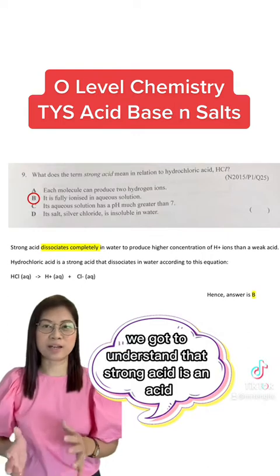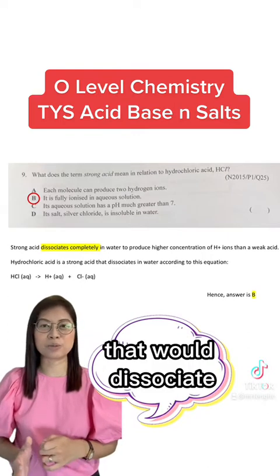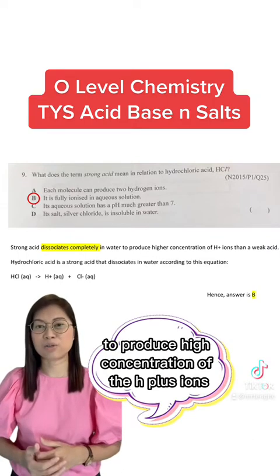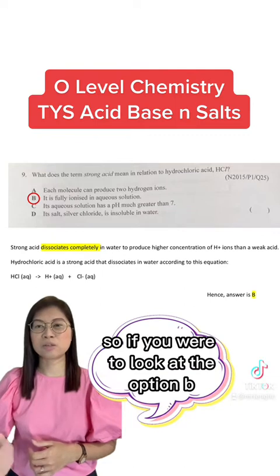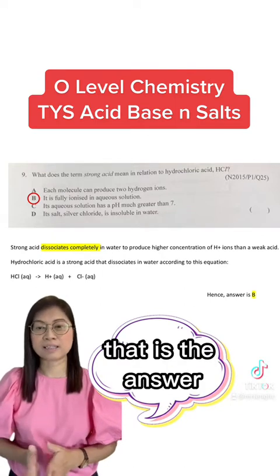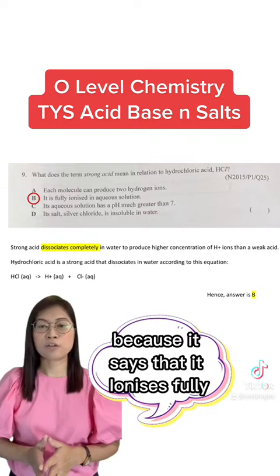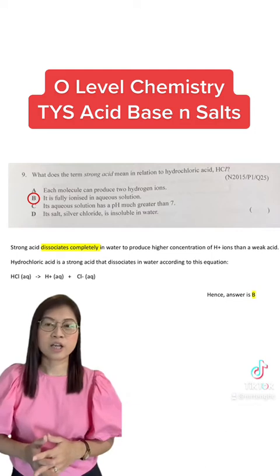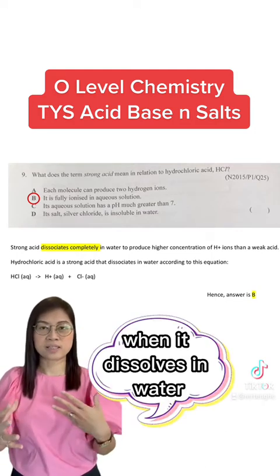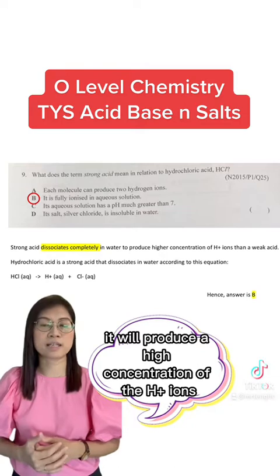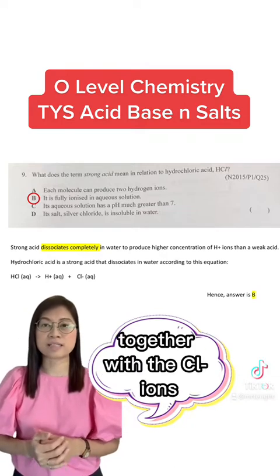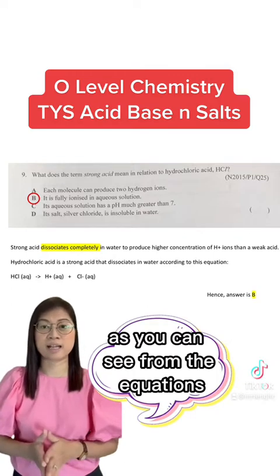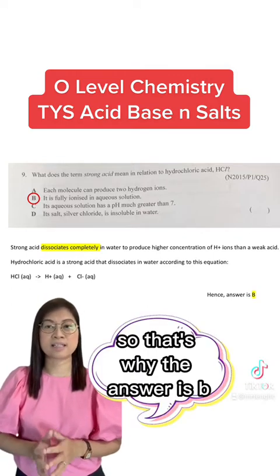First of all, we have to understand that a strong acid is an acid that will dissociate or ionize completely in water to produce a high concentration of H+ ions. If you look at option B, that is the answer because it says that it ionizes fully in aqueous solution. In the case of hydrochloric acid, when it's dissolved in water, it will produce a high concentration of H+ ions together with Cl- ions, as you can see from the equations I've written in the slide. So that's why the answer is B.